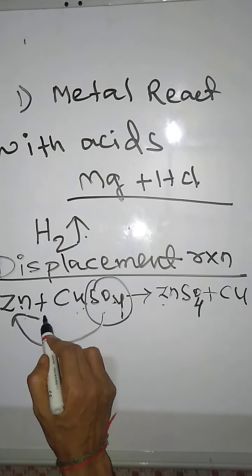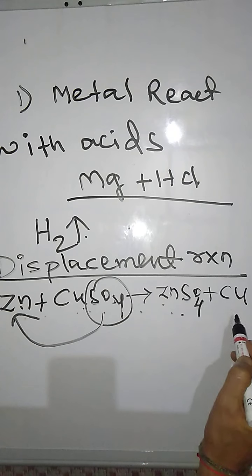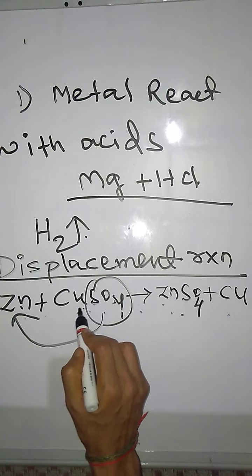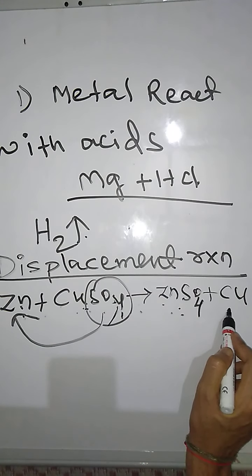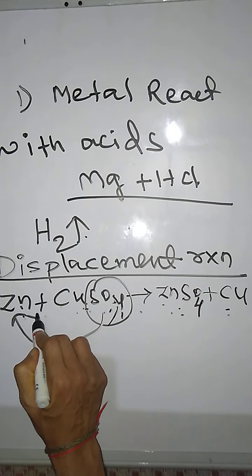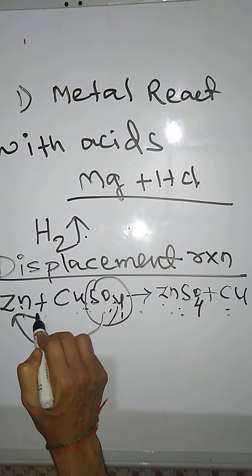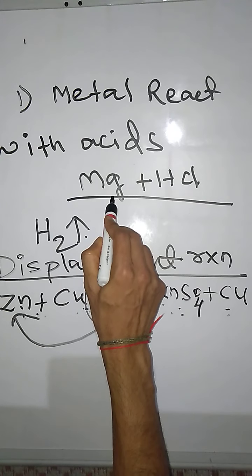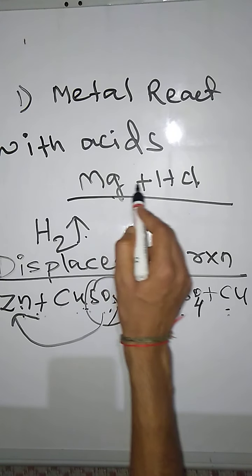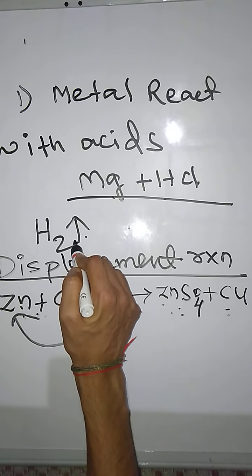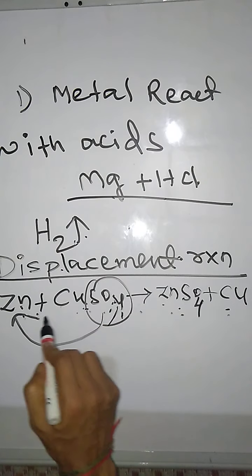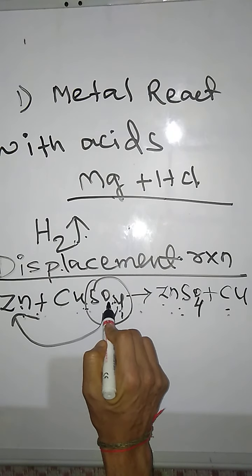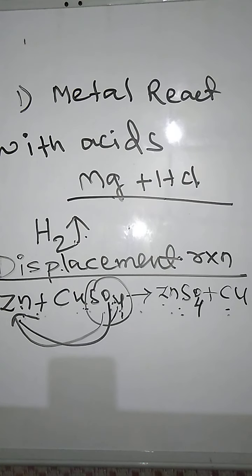So see here, Zn plus CuSO4 gives rise to ZnSO4 plus Cu. SO4 from CuSO4 migrated to zinc and combined with zinc to form ZnSO4, from this place it moved to this place. Such a type of reaction is called a displacement reaction. So the first point is, any metal reacting with acid liberates hydrogen gas. And the example for displacement reaction is this one. One component displaces its position to another element.